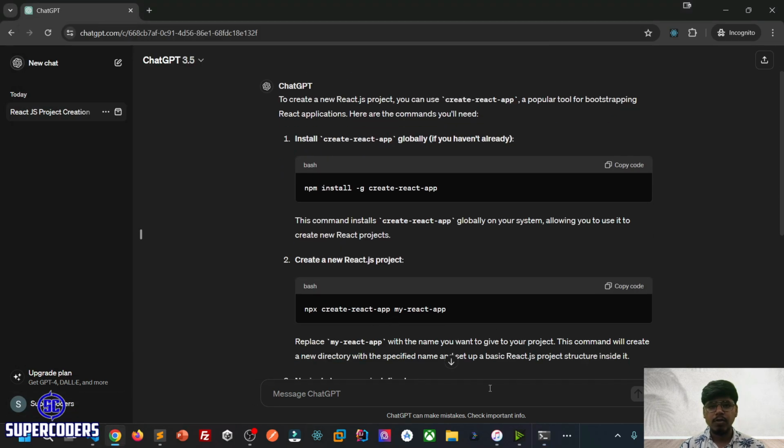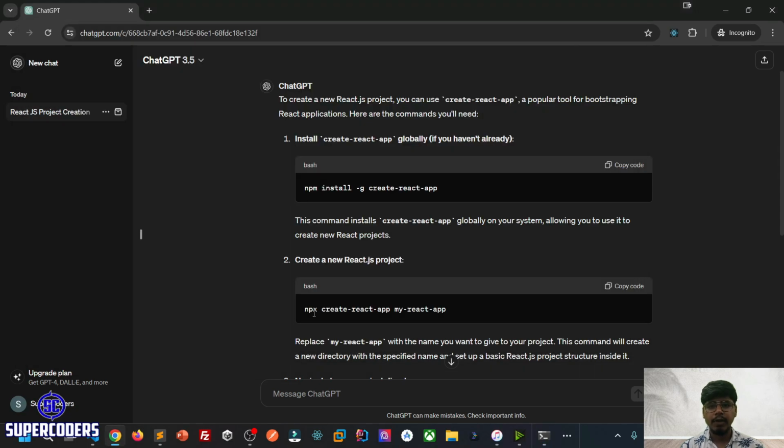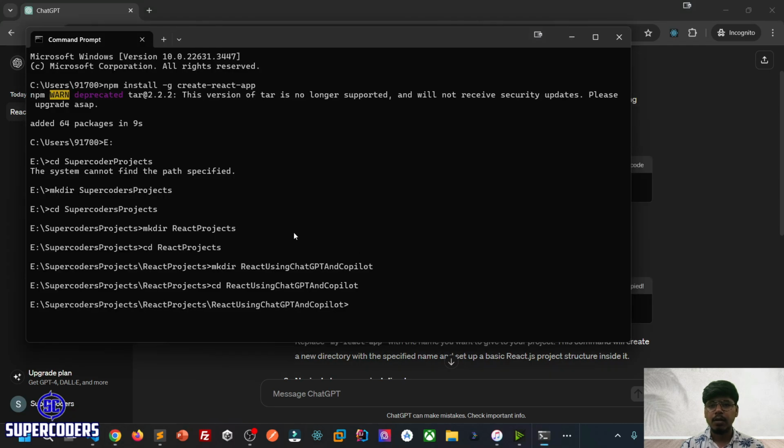I'm moving to my directory, changing the directory. Now we need to create a project. You can copy this command by clicking on copy, come here, and paste it. Basically the command for creating the React application is npx create-react-app, passing our application name.